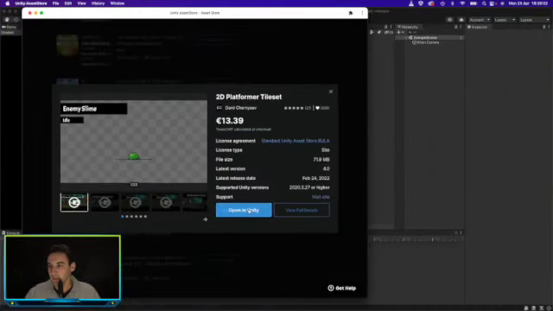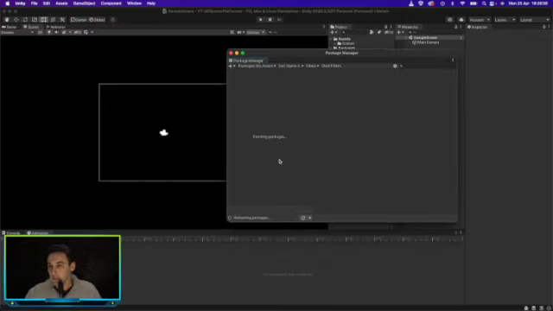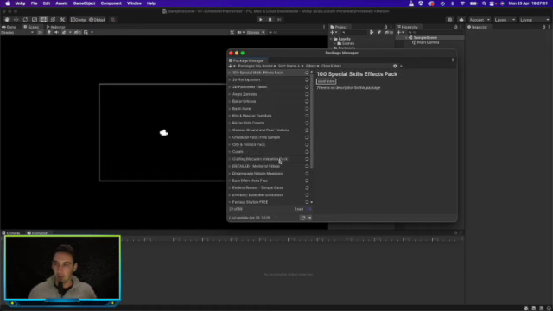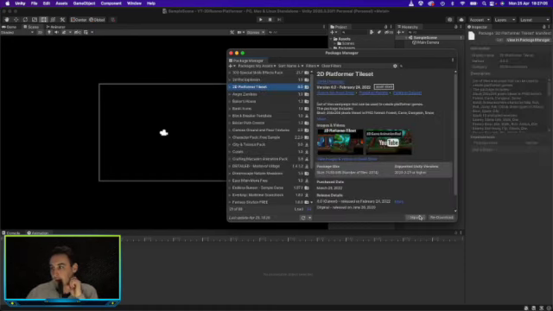So if we open this in Unity, we will see it pop up once it's all loaded. There it is. So let's go ahead and import that. This may take a while depending on your internet speed. If you haven't downloaded it, you'll just have to download it.